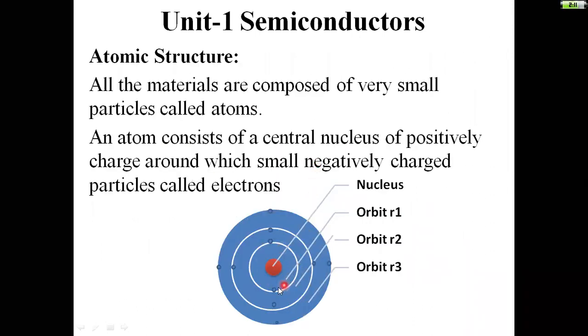This first orbit, with radius r1, possesses the energy Er1, and this is the second orbit, which has the energy Er2, and this is the third orbit, which has energy Er3. That means the energy of the third orbit is higher when compared to the energy of the second orbit, and the energy of the second orbit is greater than the energy of the first orbit.